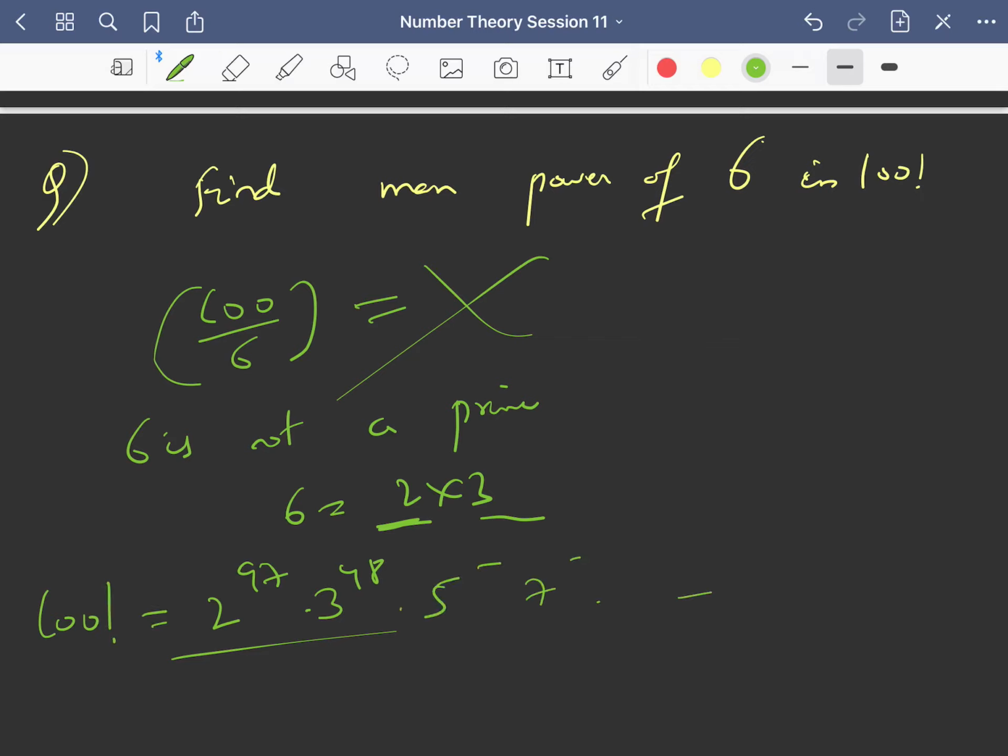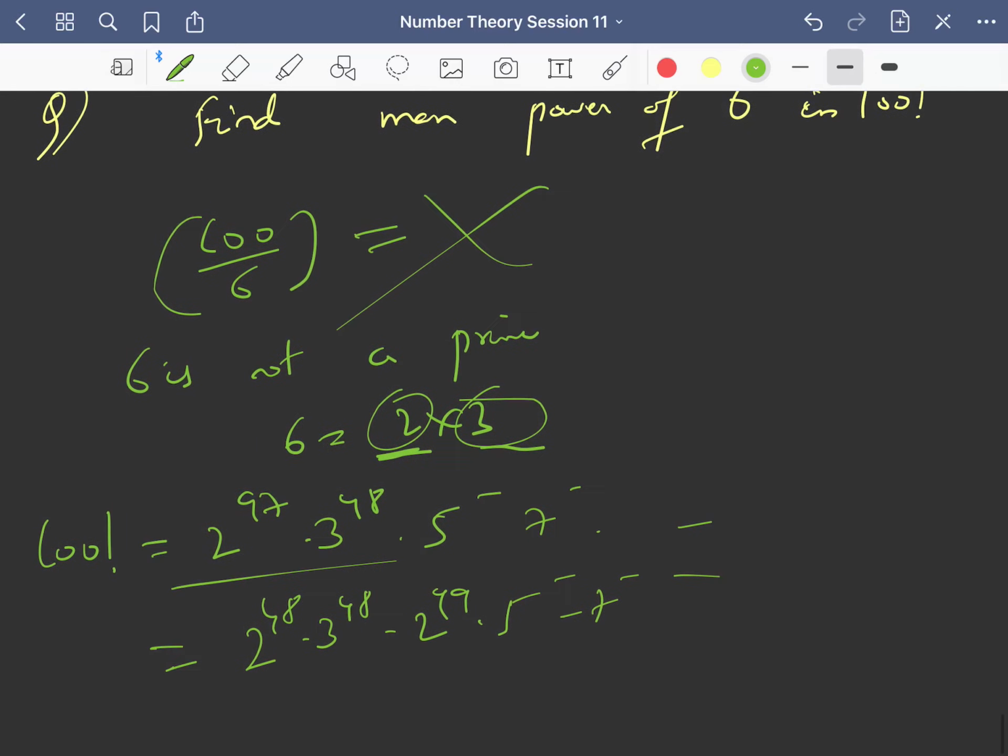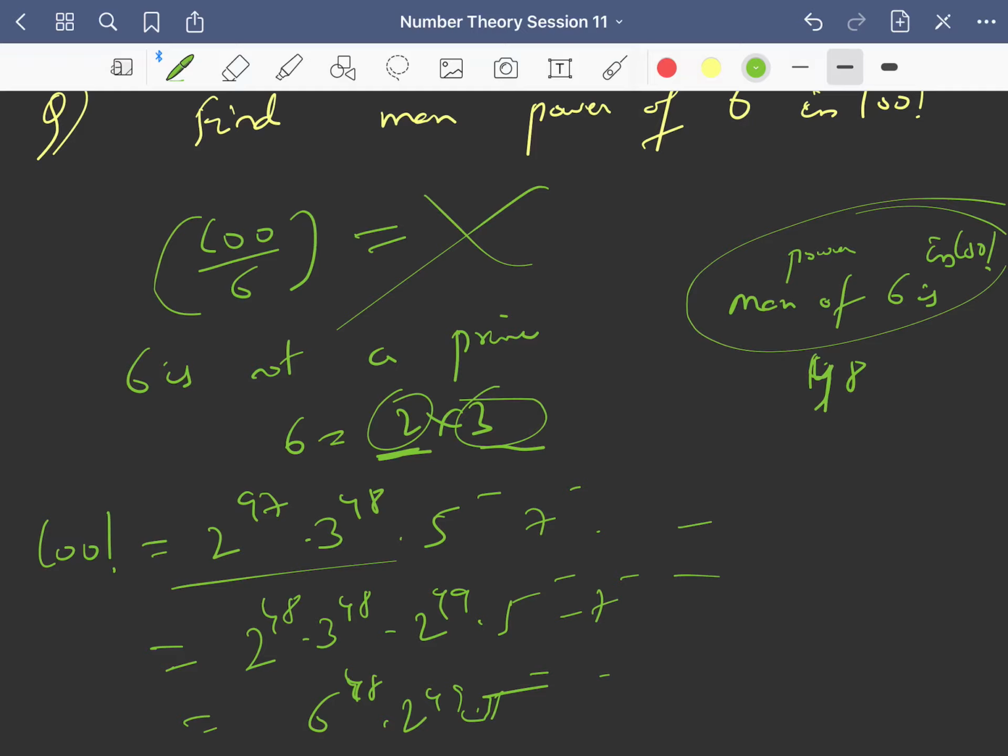Into 5 power something, 7 power something, and so on. So to get 1 6 you need to have 1 2 and 1 3. So you can write this as 2 power 48, 3 power 48, and 2 power rest of the thing. So that will be 49 and 5 power something, 7 power something, and so on. So you will get 6 power maximum 48 only, right? And the rest of the things will be left as it is. Fine. So maximum power of 6 is 48, right? In 100 factorial the maximum power of 6 is 48.